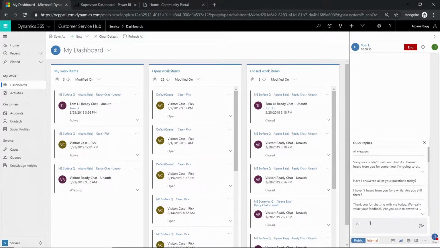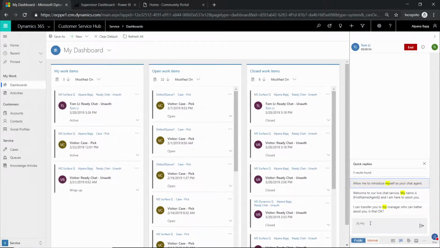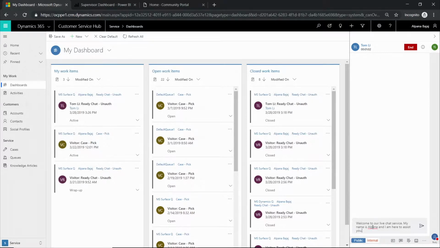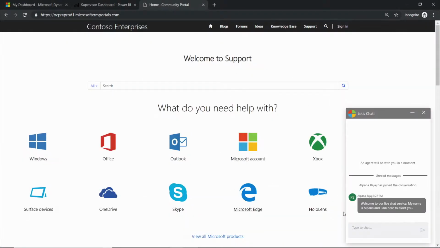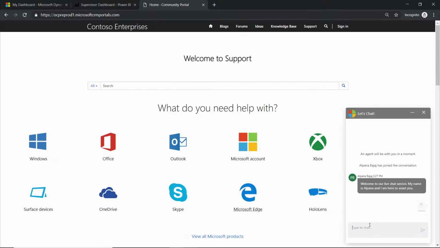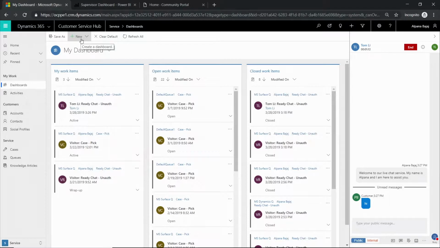Now, when I type the shortcut /q, I can start typing in. It will do a client-side filtering for me. And as you can see, the second message, we also support templatized quick replies, wherein the first name agent will be replaced by my name here. Now, when I send this message, the customer receives the message and he can respond back. This is how a basic text message exchange can happen between an agent and a customer.